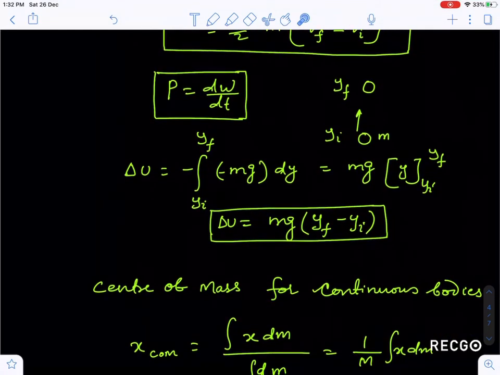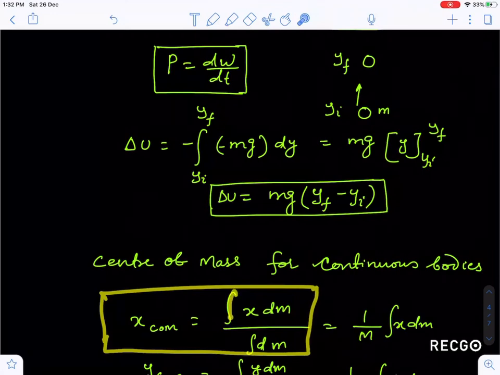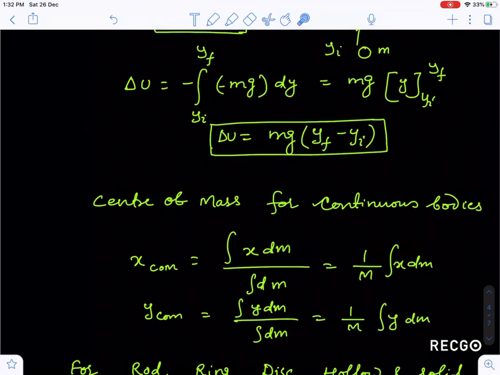So guys, now in center of mass for continuous bodies, x center of mass can be written as integration of x dm upon integration of dm. Integration of dm is M only, so 1 by M, take it out, and integration of x dm. Y center of mass is integration of y dm upon integration of dm, that is 1 by M integration of y dm.